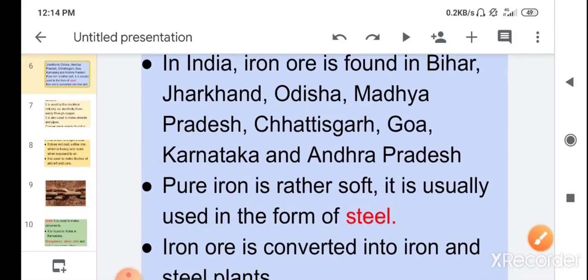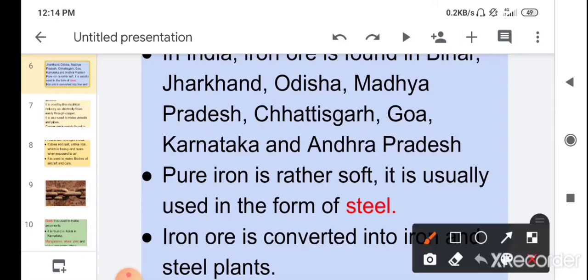Children, pure iron is rather soft. Pure iron, the form of iron which is pure, is rather soft. So it is usually used in the form of steel. The pure form of iron is soft. That is why it is used in the form of steel, because the steel form of iron is harder than the purest form of iron. That is why the steel form of iron is used for making different objects.